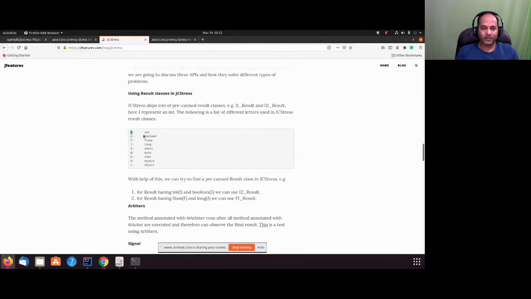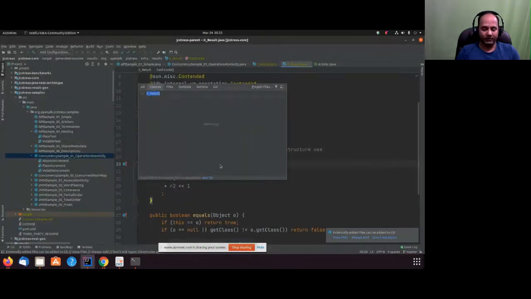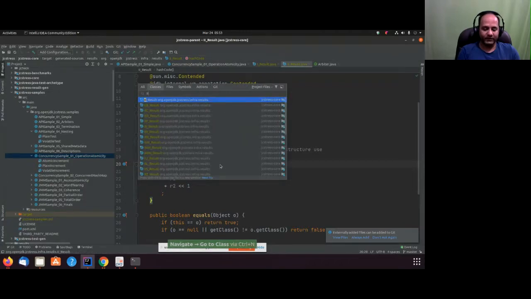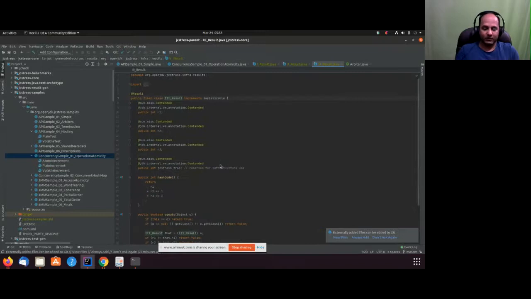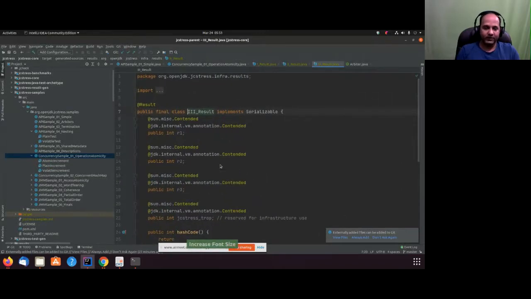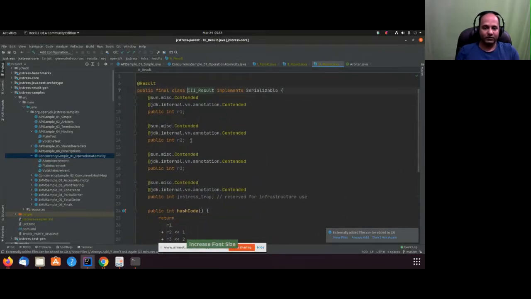I represents int, Z represents boolean, F represents float, and similarly. If I need three integer variables, I can expect JCStress is already providing me three integers in III underscore result, with R1, R2, and R3.